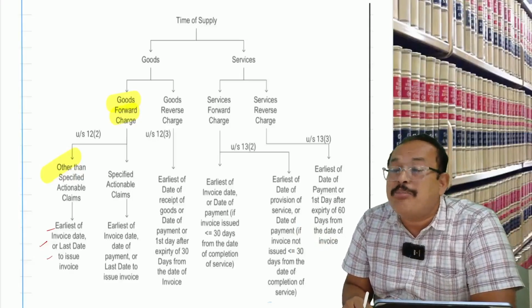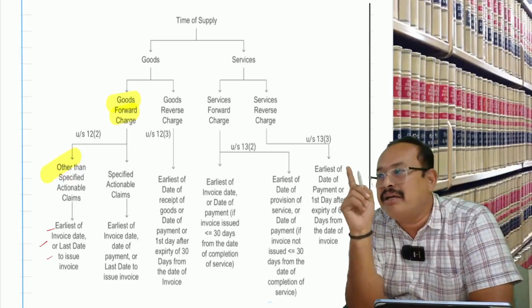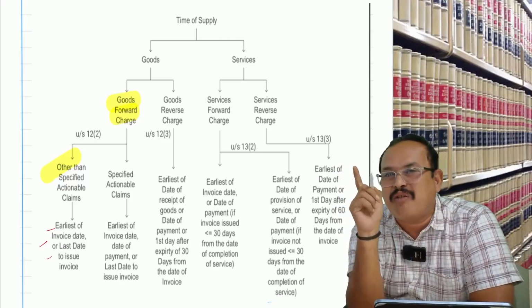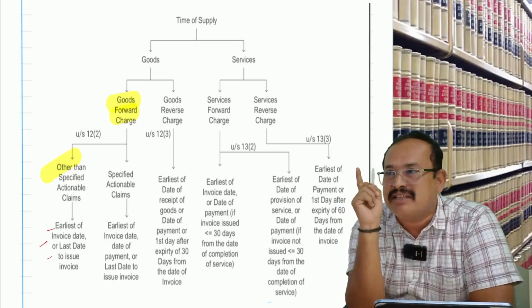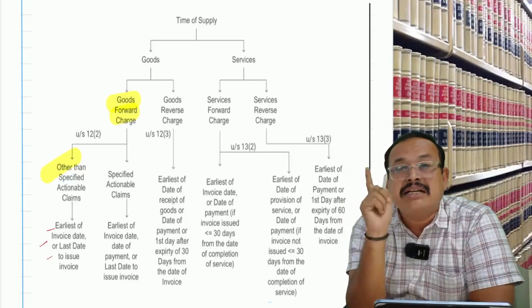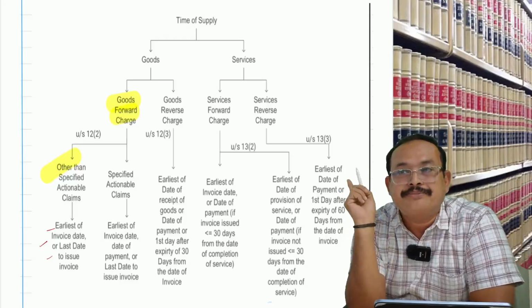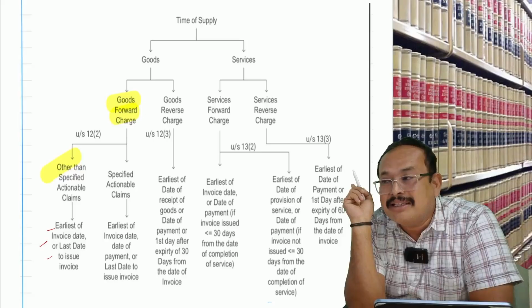Sir, what about the payment, sir? Here, payment is not applicable, my dear. Payment is irrelevant in the case of supply of goods. Forward charge applies because there is Notification number 66/2017 of the Central Tax, which specifically says that in the case of supply of goods, advance payment cannot be a time of supply. In the case of forward charge, advance payment cannot be time of supply.